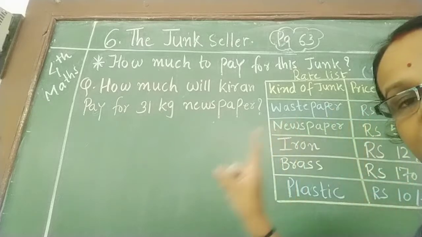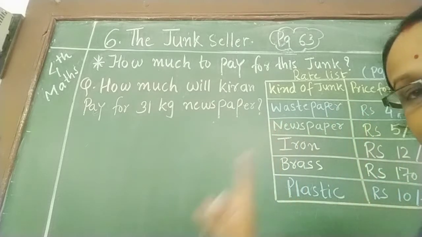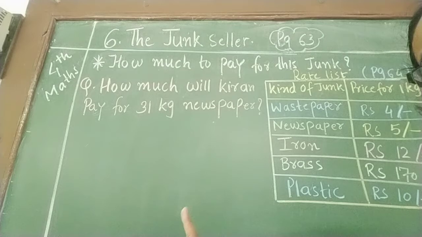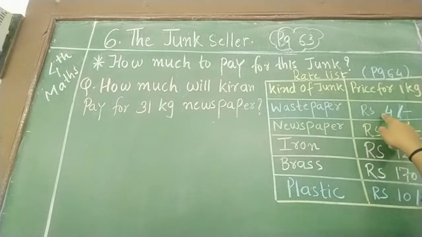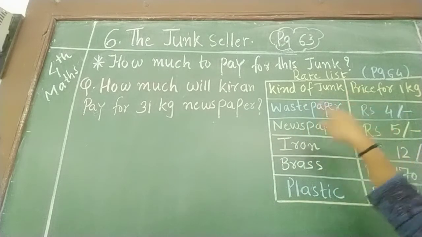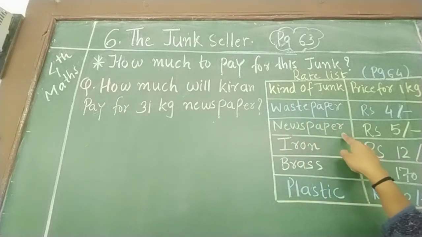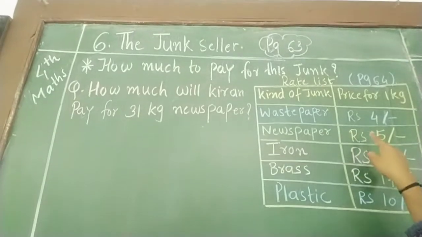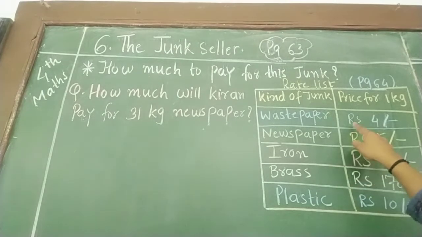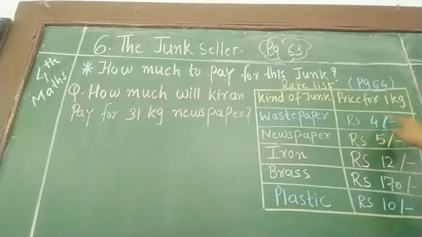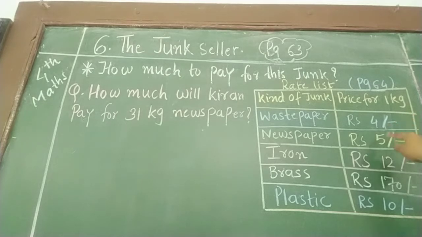If you sell 1 kg waste paper, अगर आपने 1 kg waste paper सेल किया, किरण को दिया, तो Kiran will give you 4 rupees. Okay. If you sell newspaper, 1 kg newspaper आपने किरण को दिया, तो Kiran will give you rupees 5 for 1 kg. What is written here? Rupees 4 and the slash is given here. ऐसे आड़ी लाइन दी हुई, that is called per kg. Okay, per. Rupees 5 per kg.